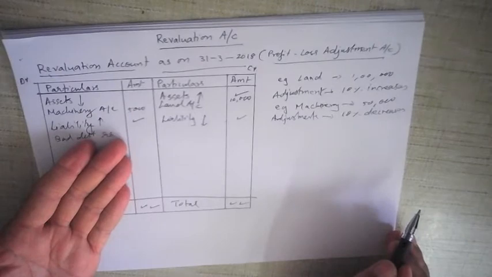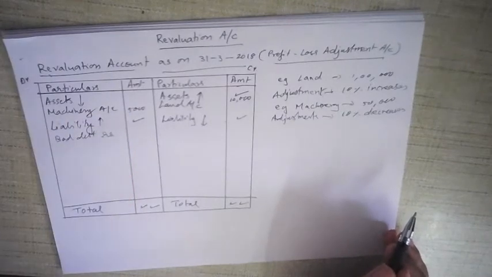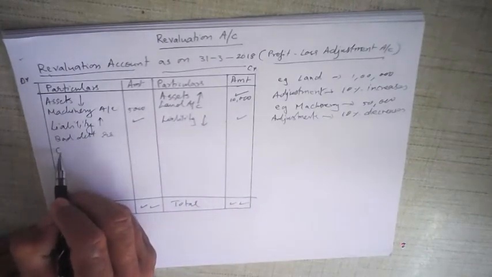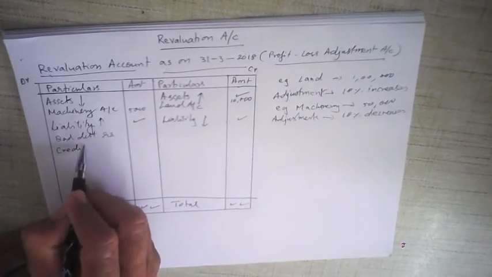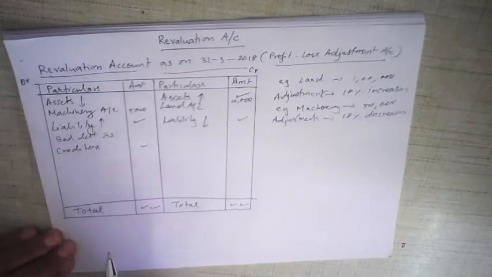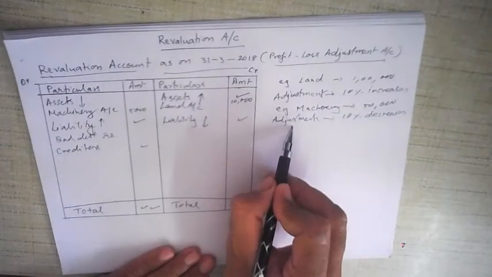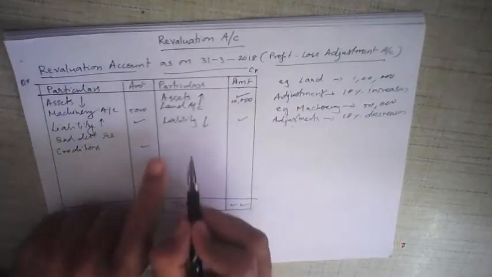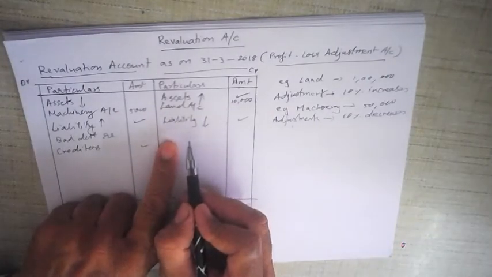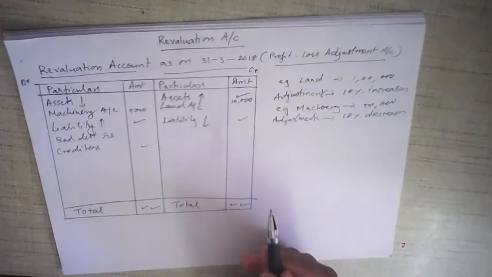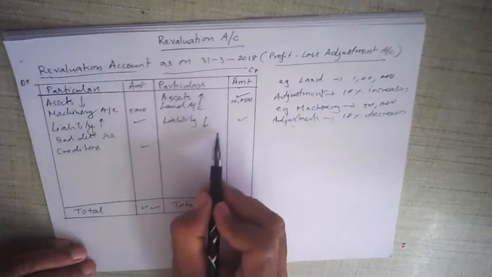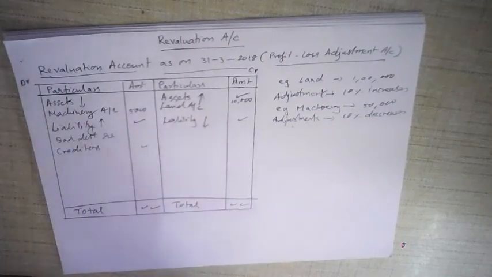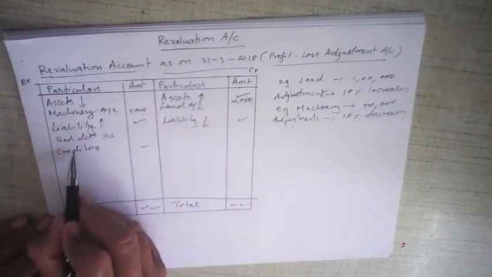On the other hand, for example, creditors are a liability. If creditors increase, then of course liability has increased, so we write here creditors. But if in the adjustment it is given that the value of creditors has decreased by 5,000, then creditors will be written out here. Similarly, debtors are an asset. So if debtors increase by 5,000, then we write it out here. Asset is increased. But if debtors decrease by 5,000, then we write it on this side.